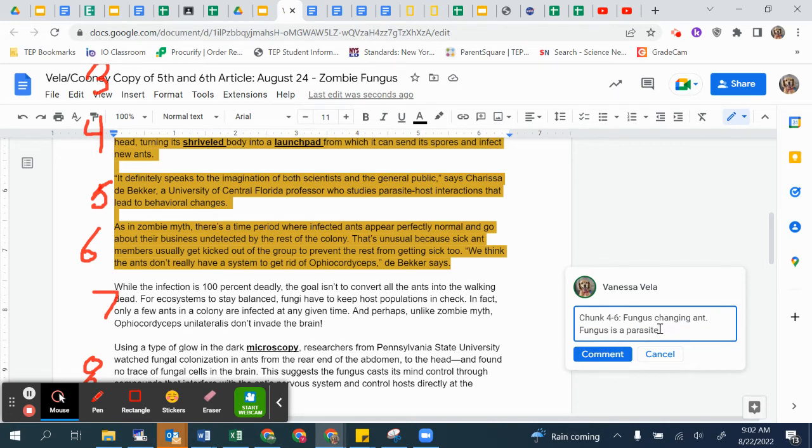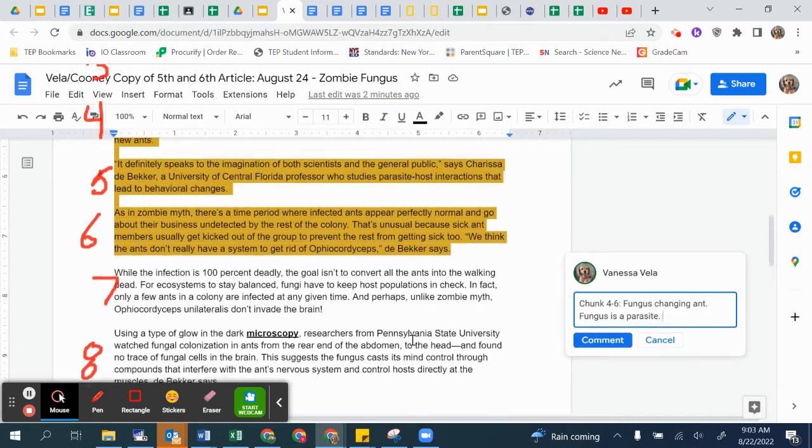So when we're doing these chunks, these main ideas of the chunks, we have to relate it back to the topic. So here, fungus changing ant, that relates to the topic. Fungus is a parasite, that also relates to the topic because if we think of zombies, they're kind of parasitic or they spread like a parasite, which is never a good thing. When I think of parasite, I think of something that's bad.